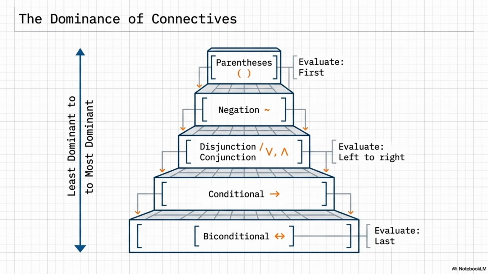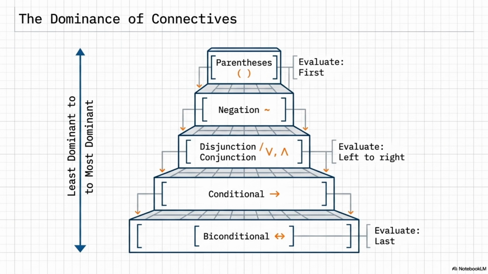Number 3. Conjunctions and disjunctions, the ands and ors. They have equal dominance to each other. If you have a string of them, you just read them from left to right. Okay, so we've handled parentheses, negation, and the ands and ors. What is number 4? The conditional, the if-then arrow. Which leaves the most dominant connective, the one we evaluate absolute last. The biconditional, the if and only if double arrow. It basically overrides everything else in the equation.